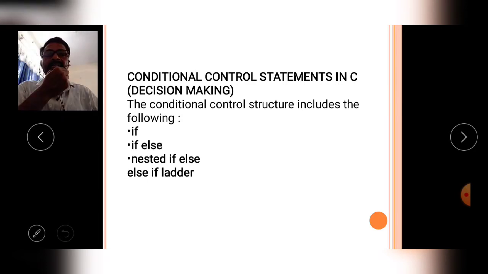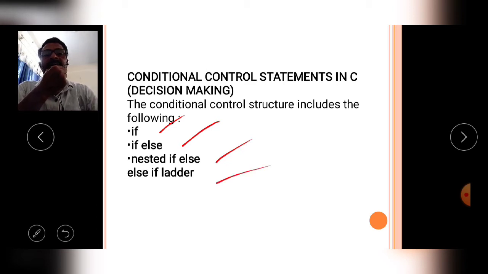So the conditional control structure includes the following types of conditional control statements: number one, if statement; if else statement; nested if statement; else if ladder. There are four types of conditional control statements in the C language.